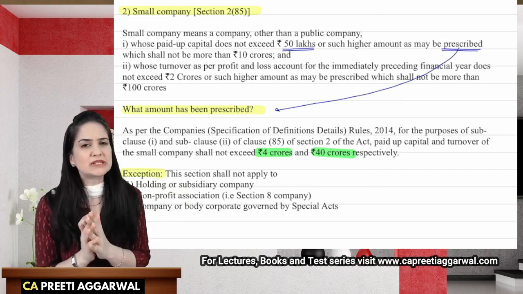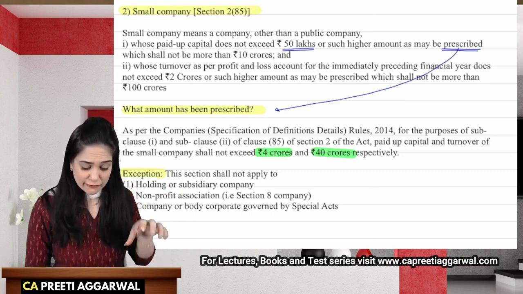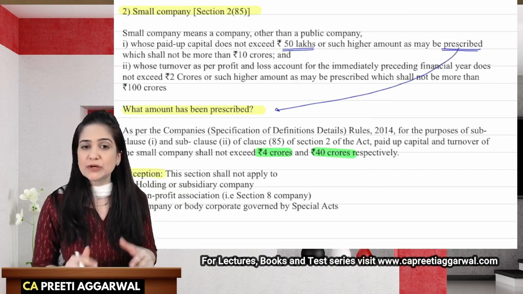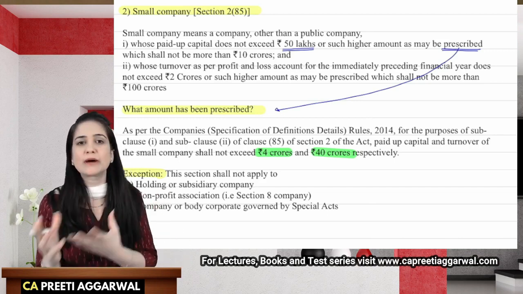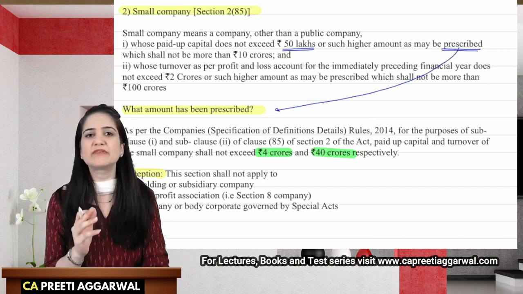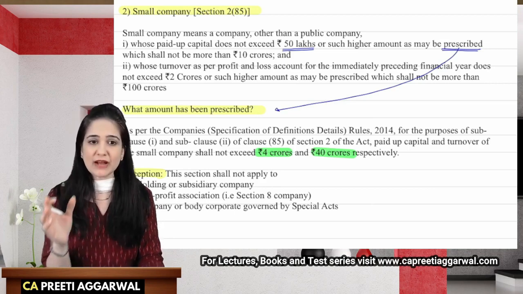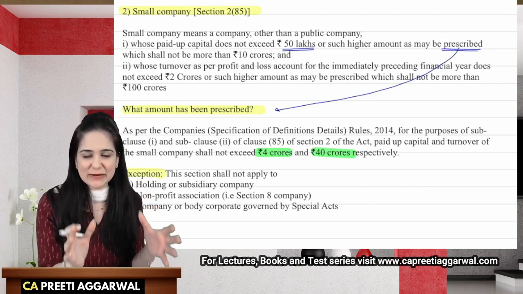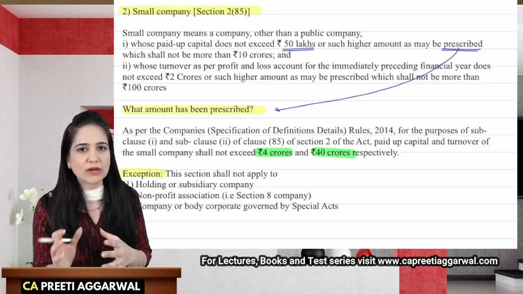Another question which students ask me and they get confused: what limit should be considered to decide whether the company is a small company or not? See, basic data will be given to you in the question. Then after reading that data, you will have to decide whether the company can avail the status of a small company or not.